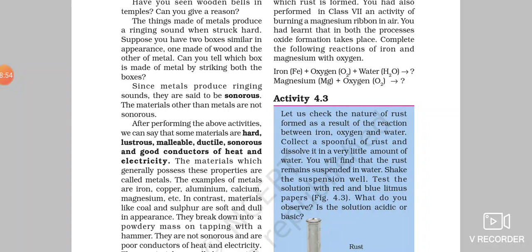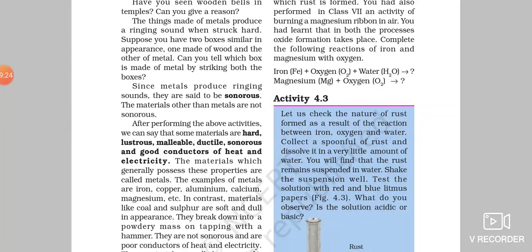No. It will break down into powder. Then they are not ductile, not good conductors, not sonorous, and not hard. They are soft and dull. They do not have their own shine. So the properties of non-metals are just opposite to those of metals.